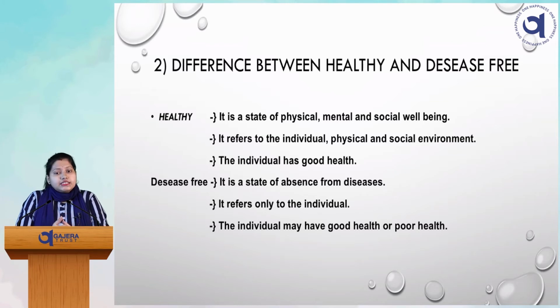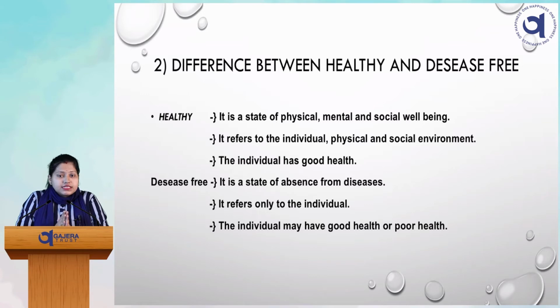The second point is that healthy refers to the individual, physical and social environment. That means to be healthy, we require three things: the individual, the physical as well as the social environment. Combined, they make a healthy person. But a disease free person only refers to the individual, that person. The third point is that a healthy individual has good health.